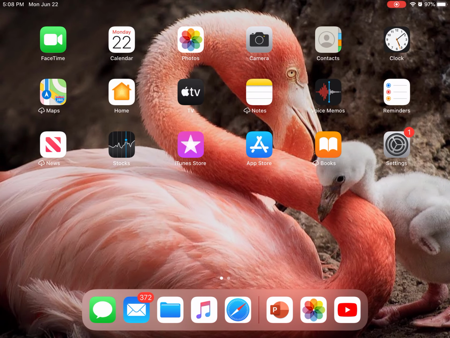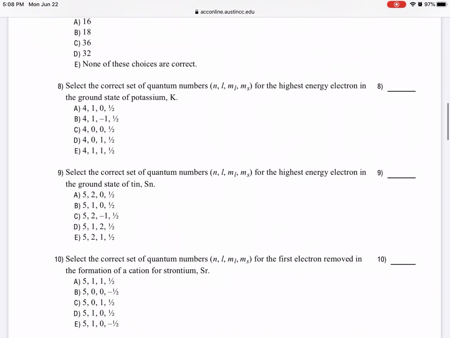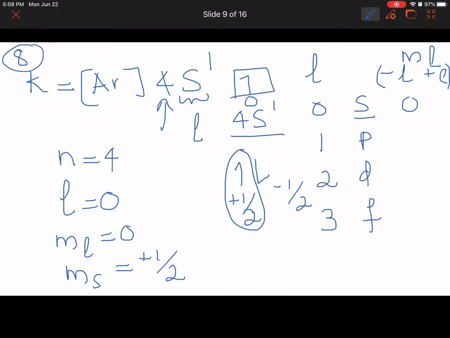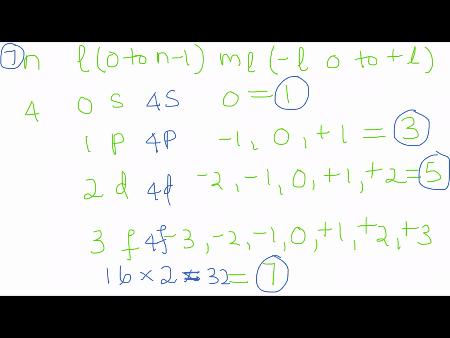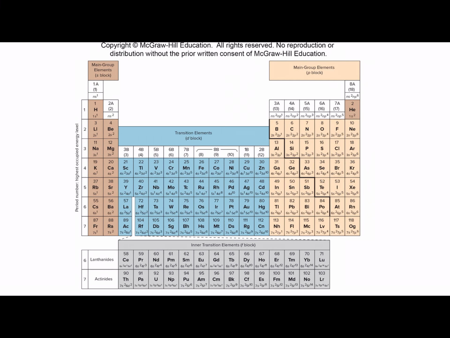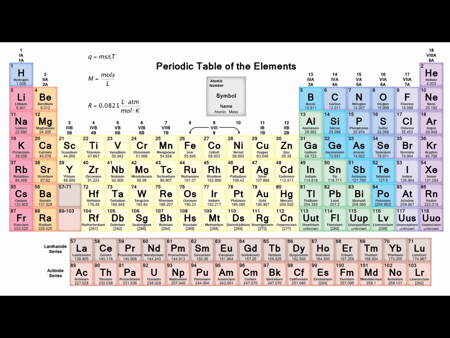And then the next one, 9. Select the correct set of quantum numbers for the highest energy electron in the ground state of tin, Sn. Now let's go ahead and do that. Where's the tin? Let's look at the periodic table and locate where the tin is. Okay, Sn, somewhere here. This is tin, right there.